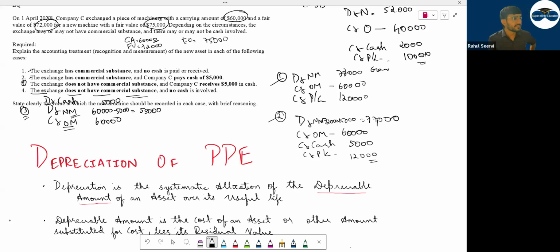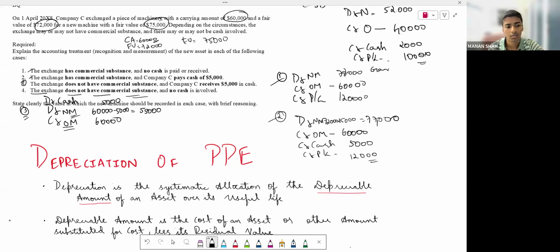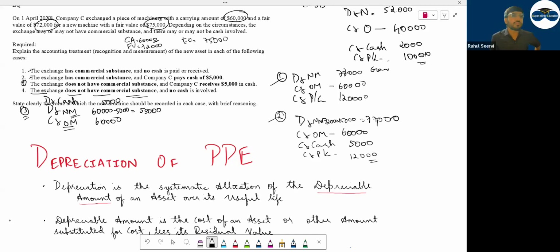अभी क्लियर है मनन? Yes, sir. So it's a loss, sir. No bete, first you have to record the cash received or paid. Then the balancing figure will be loss. First record the item going out, record the new item coming in, record cash, then anything balance will be gain or loss. That is known as the balancing figure. जो भी बचेगा इधर लॉस होगा इधर गेन होगा.